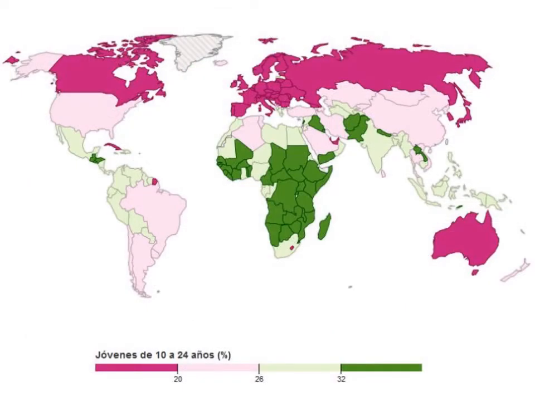This is a map of the old and young population in the world. In green, we can see the younger countries, and in pink, the older ones. The older ones are the most developed countries. The green ones are the less developed ones. All of this is related. If I ask you, how are these countries? You can say they are developed. And this one are less developed.